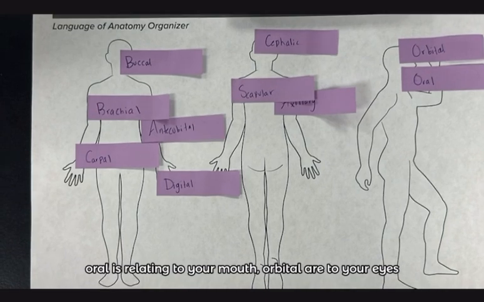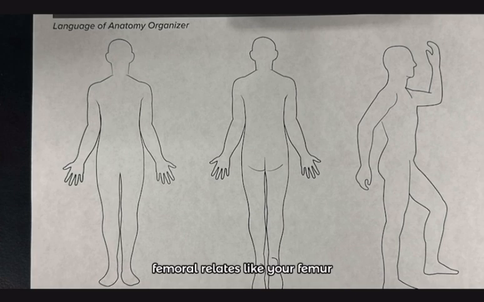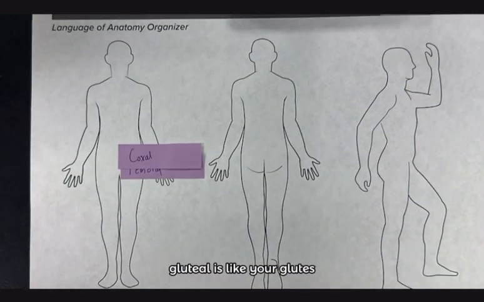Oral is relating to your mouth. Orbital are your eyes. Oral relates to your femur. Coxal is like near your pelvis region. Gluteal is like your glutes.